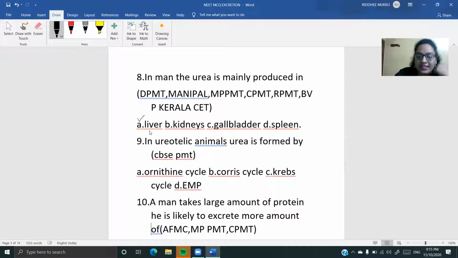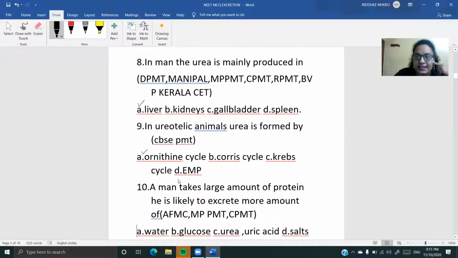Now next question. In ureotelic animals, urea is formed by which cycle? It's been asked in the CBSE PMT. The cycle is the ornithine cycle. That's what we were learning about and seeing in many of the questions now. So your option is going to be the ornithine cycle.